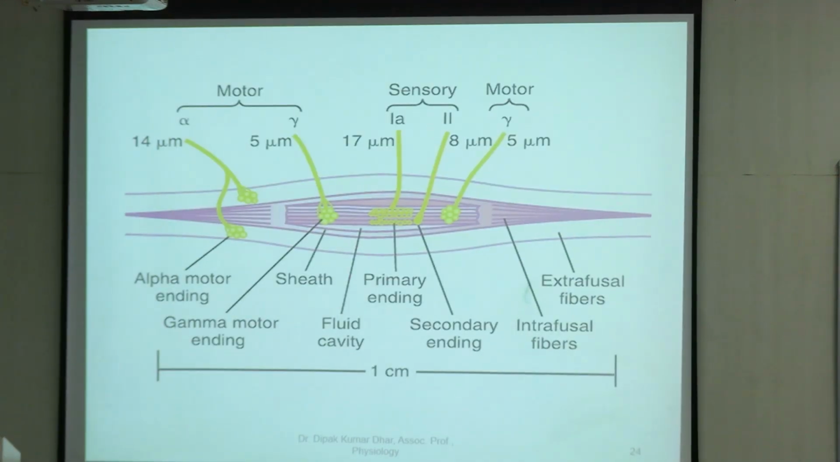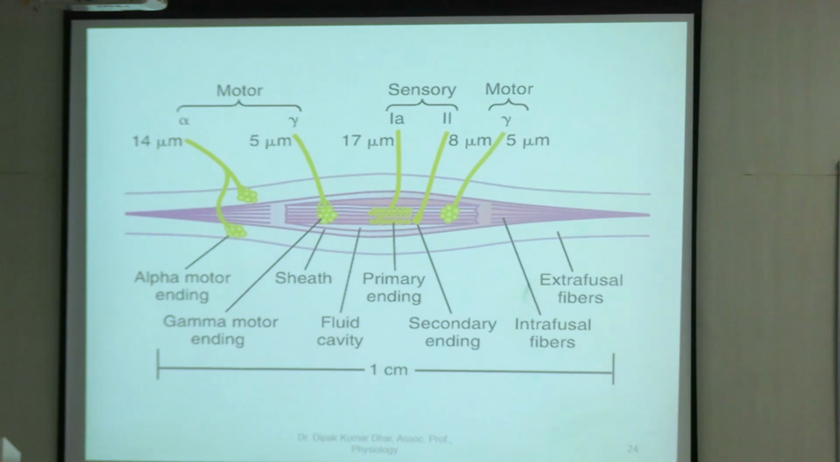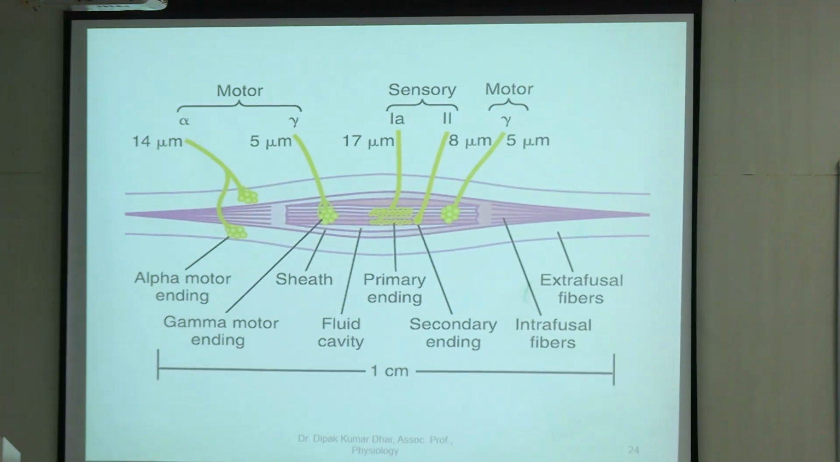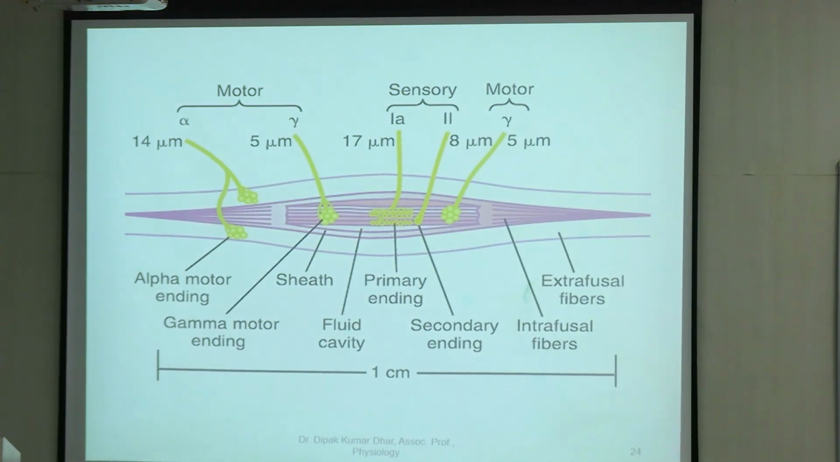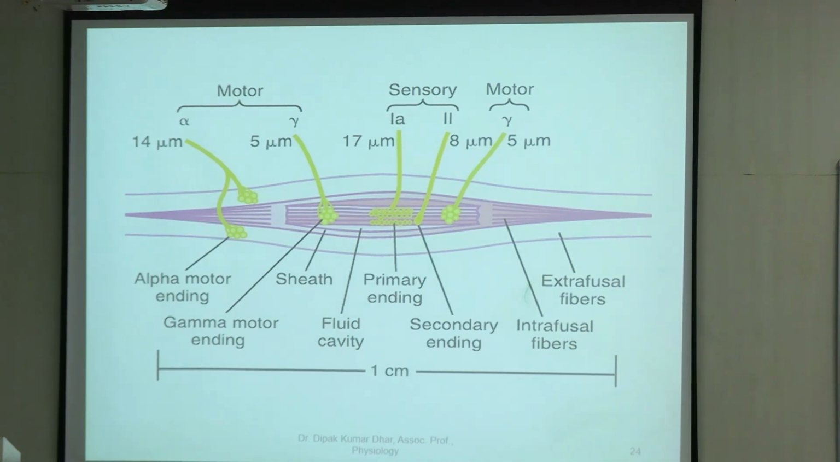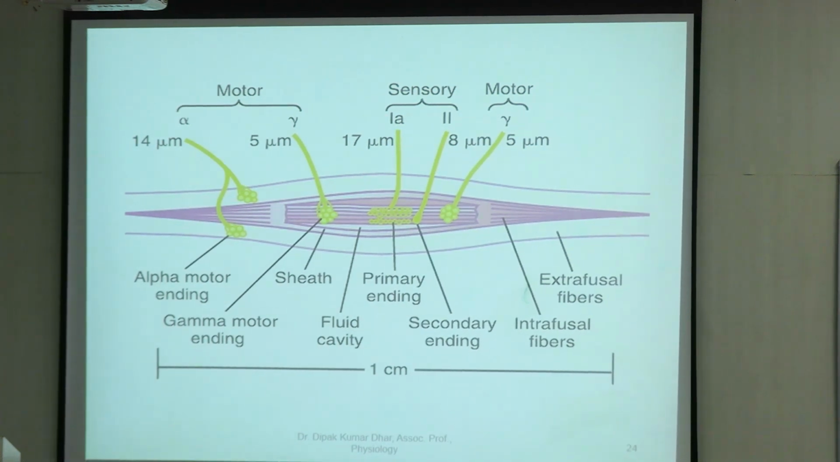What do you see in this diagram? Just to give you an idea of what the diameter of the different fibers is. So 1A and 2, we talked about 1A fiber and 2 fiber. These are large diameter. 1A is the largest, 17 micrometers. So this is similar to A alpha, closer to that.